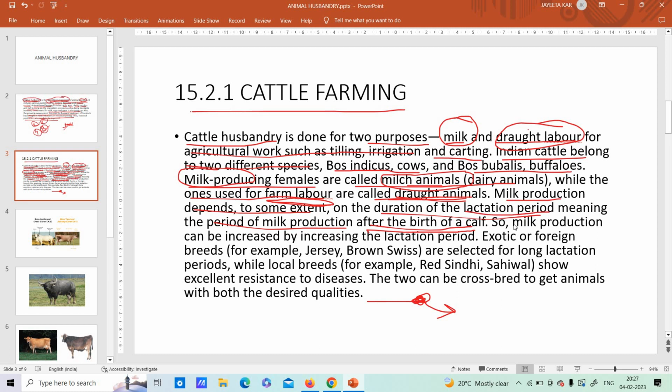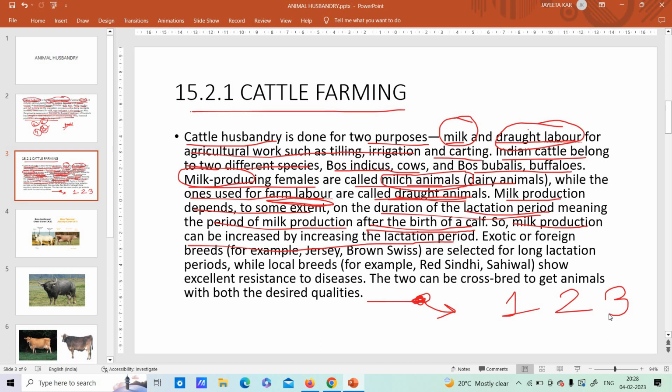Now, milk production can be increased by increasing the lactation period. So what does it mean? It means you can increase this lactation period. In some cows, the lactation period, that is the milk production, can be for maybe 1 month. In some cows, it can be for 2 months. In some cows, the milk production can be for 3 months.